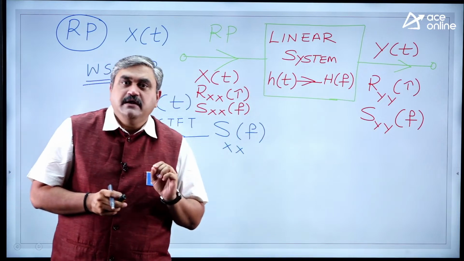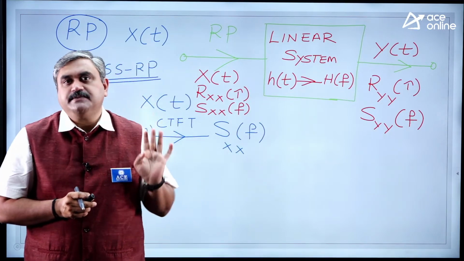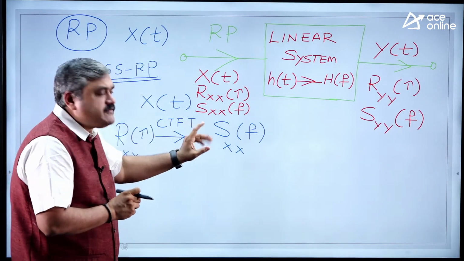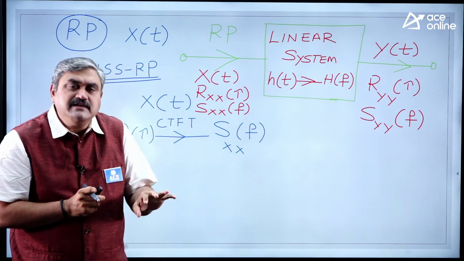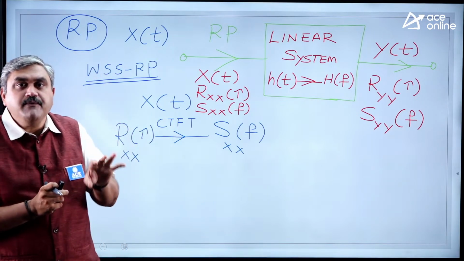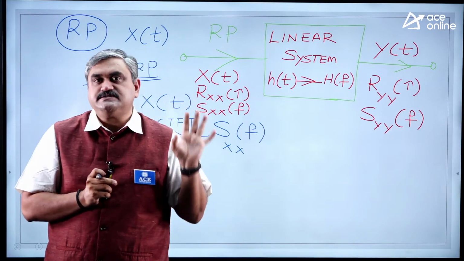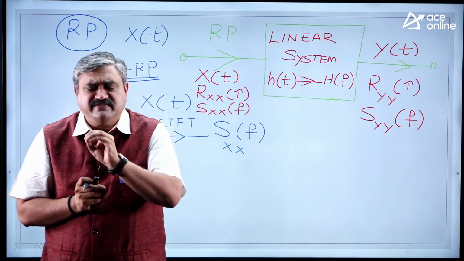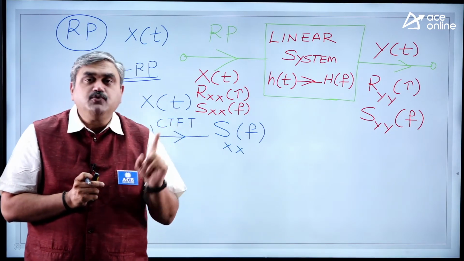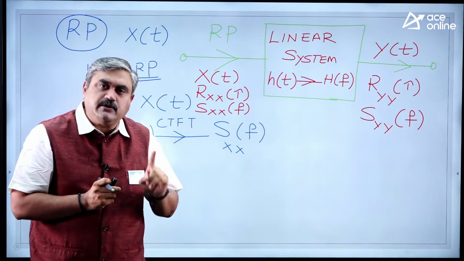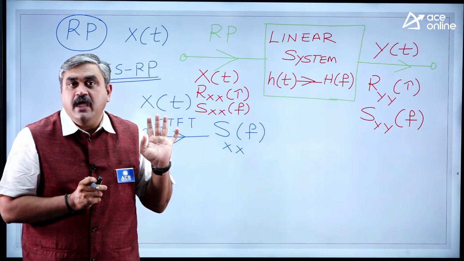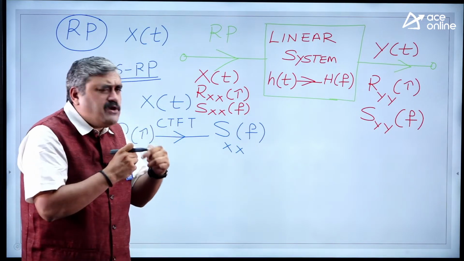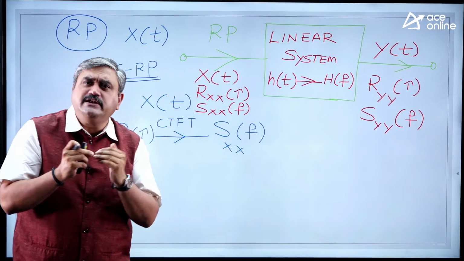So what are the relations that you develop from this side to that side? Only on this area, a 2 marks question comes every year. Only on this area, I am not talking about all the other things. Only on this concept: how a linear system reacts to a wide sense stationary random process. Just a few equations, 3 or 4 formulas, that's it. A definite 2 marks question from this area. Mark it. Next year also the same thing is going to happen. And questions are rotating only on some standard functions. They will not go in depth either.